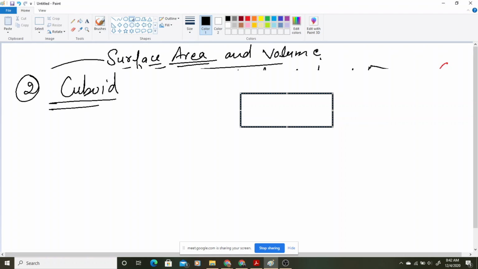Okay, like we have studied in cube, all the sides are equal, but in cuboid you will find something like that.